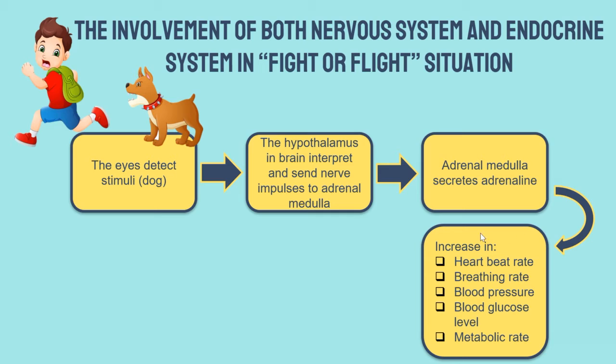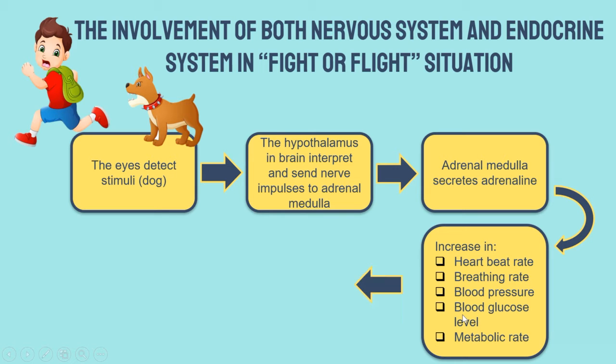What are the responses? The heartbeat rate increases, the breathing rate increases, the blood pressure increases, the blood glucose level increases, and the metabolic rate increases. All of these physiological processes increase when we are in a fight or flight situation.